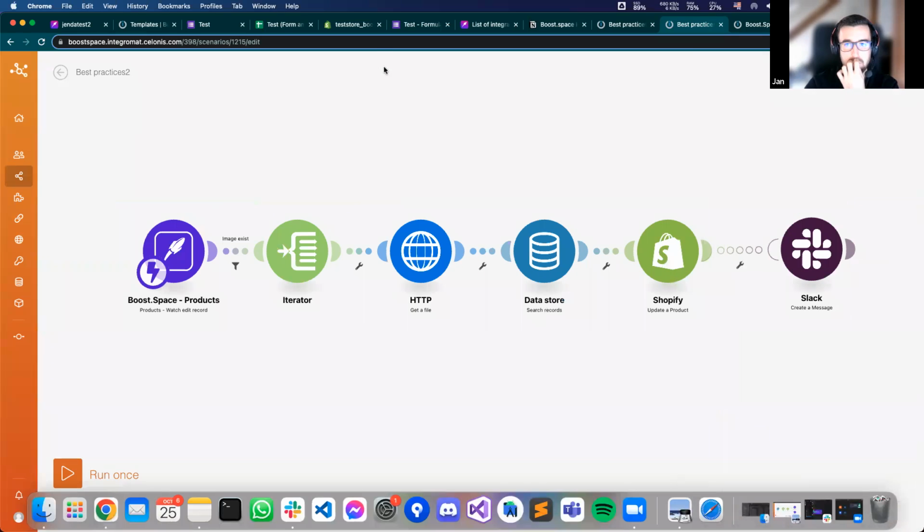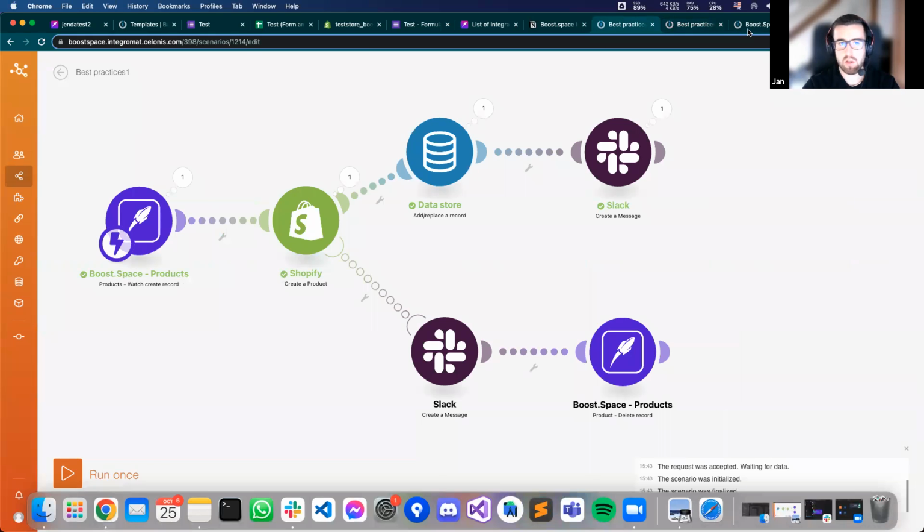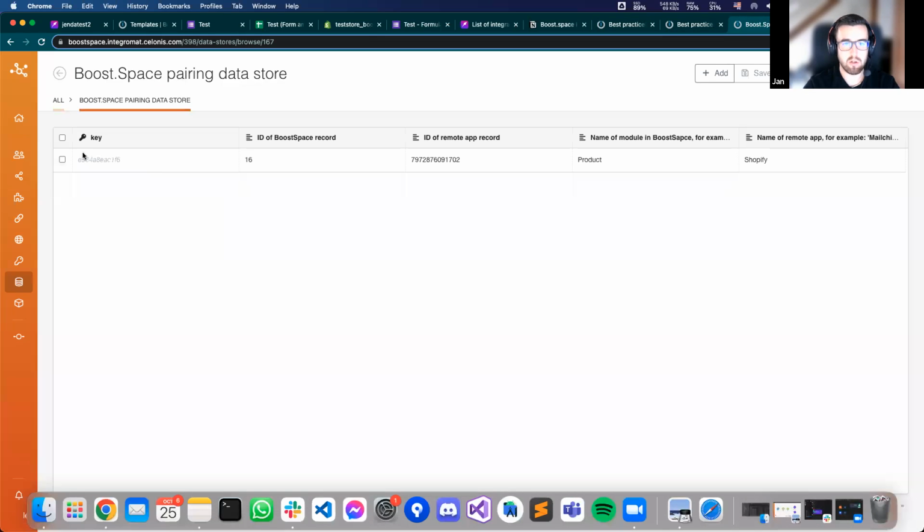Okay, so now one more thing. We created a data store record here, and as you can see, now I have the data store record in my data store. So there is BoostSpace ID, Shopify ID, its product module, and its remote app is Shopify. So let's try this scenario.